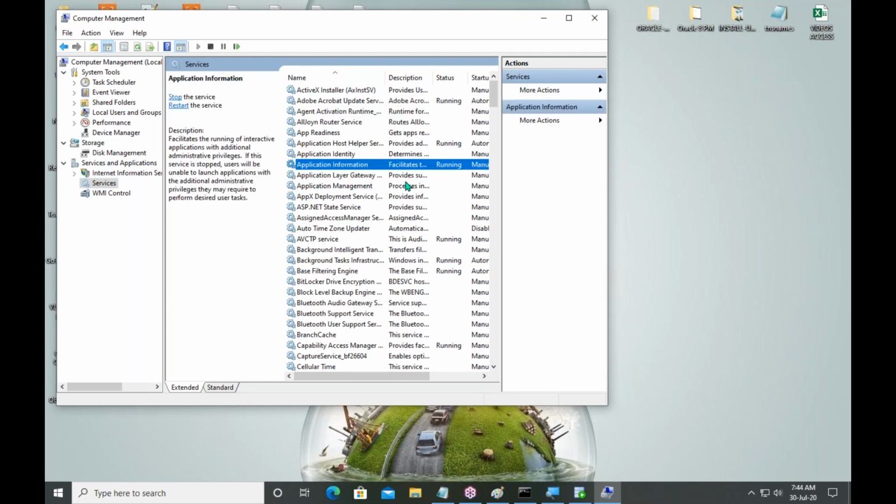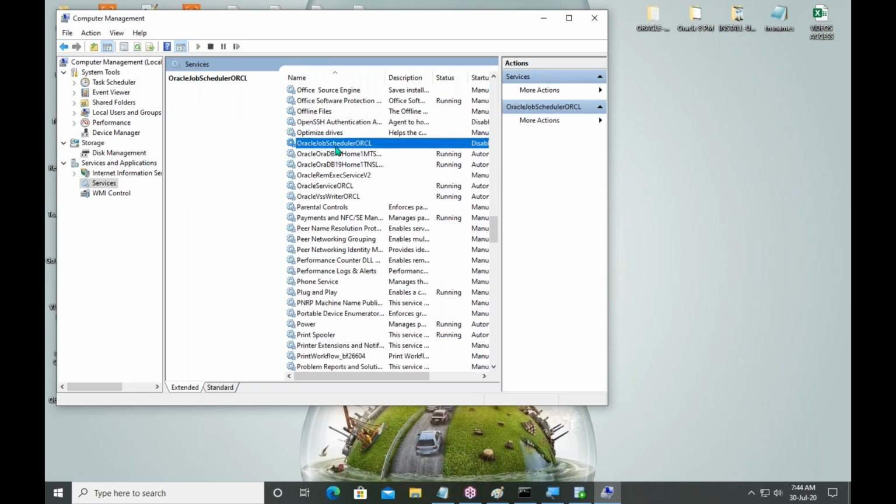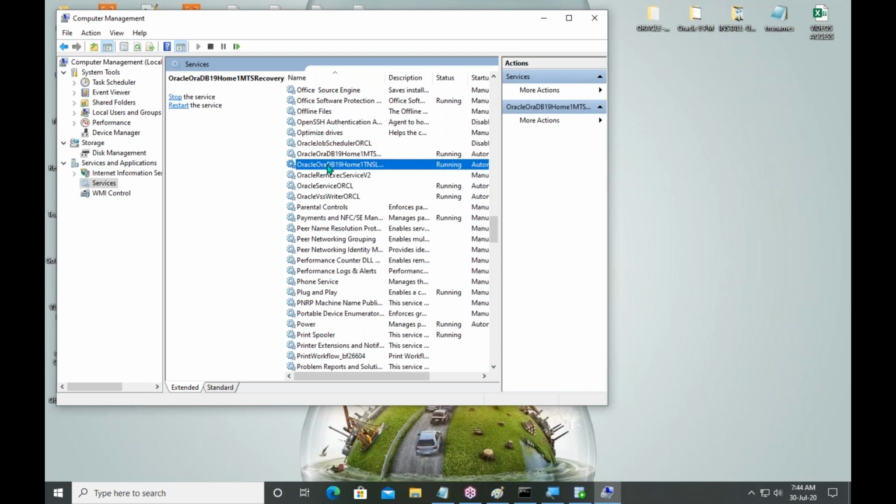In these services, select any one service, just single select, and type O. Here you are seeing the services beginning with O. In this, say Oracle, again Oracle.